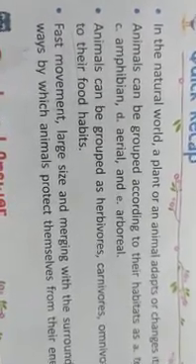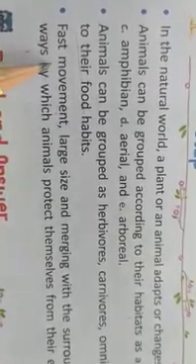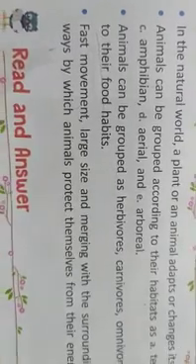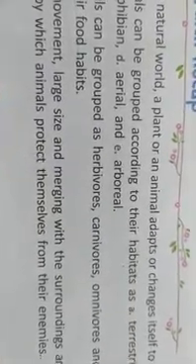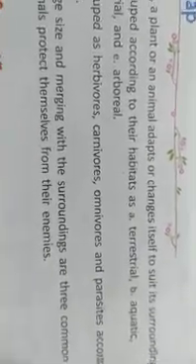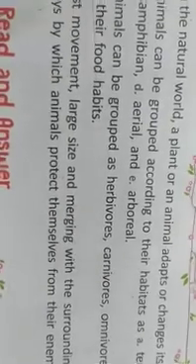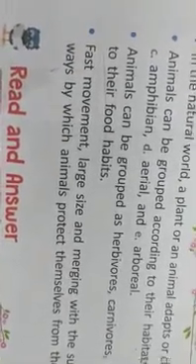They can move fast, or be large in size like elephants, or merge with their surroundings like a chameleon, which is camouflage. These are the three common ways they can escape from their enemies.